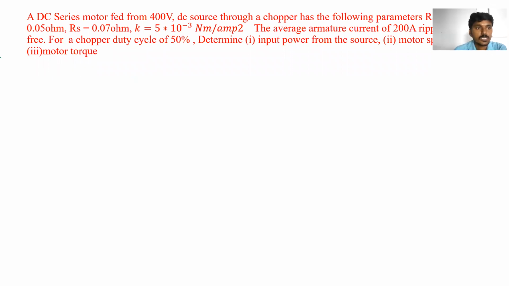First of all, we have to check what has been given in the numerical. The given data: Vs is equal to 400 volts. Armature resistance Ra is equal to 0.05 ohms.